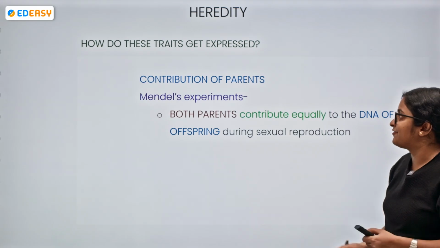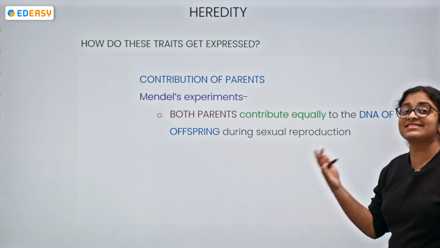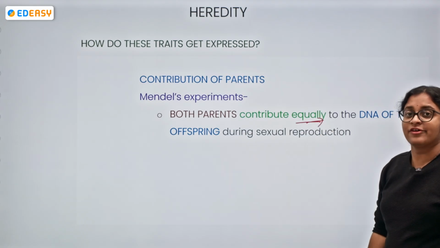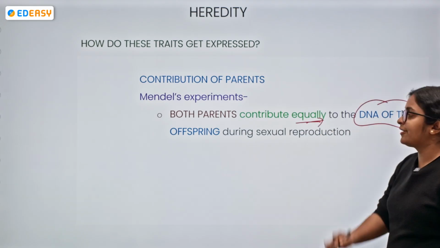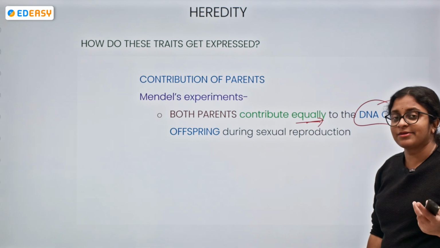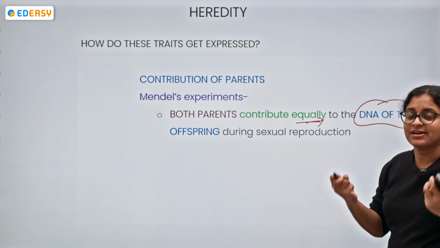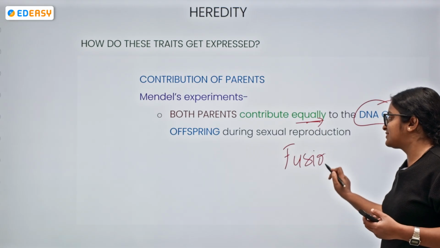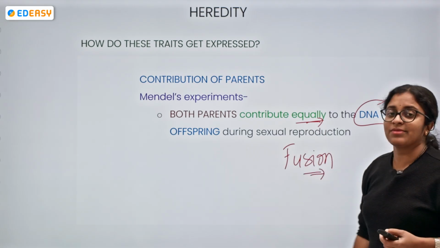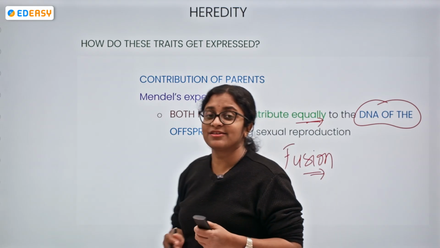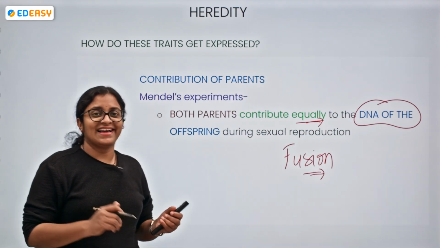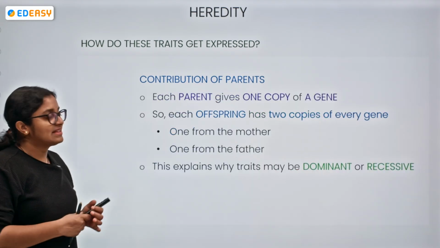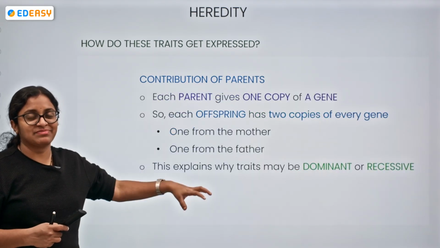Now, the contribution of the parents: from Mendel's experiments, what we have seen is that both the parents are contributing equally to the DNA. So the DNA of the offspring is made by the contribution of the male parent and the female parent. During sexual reproduction, there is a fusion of gametes, fertilization happens, and there is a combination of DNA from both the parents. Multiple recombination steps occur. Again, that will be into the details of the concept. As of now, let's understand the peripheral concept as per the requirement.